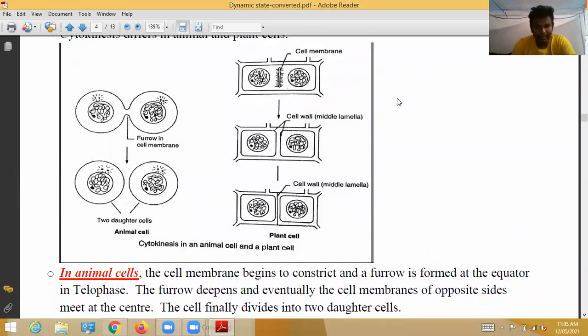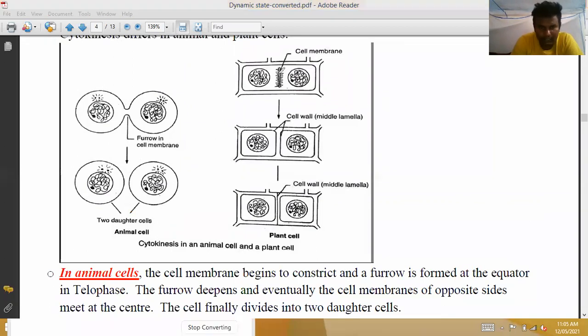See, this is the cell membrane. This cell membrane gradually grows and is converted in this way. See here, this is the cell wall, this is the middle lamella. So this gradually grows, cuts off and forms a cell wall. Due to the presence of this rigid cell wall, it prevents the cell division, the cytoplasmic division.